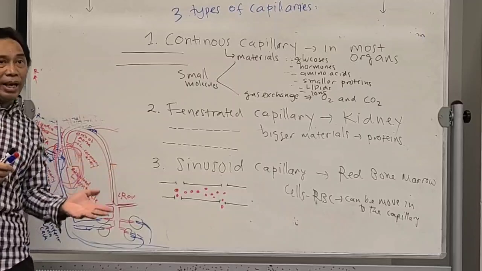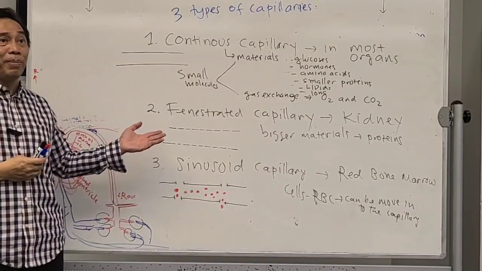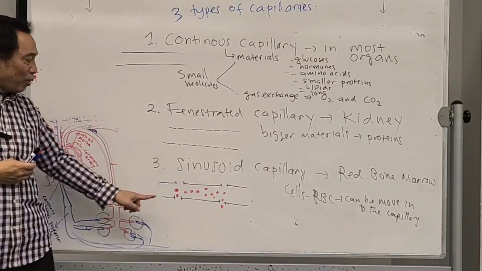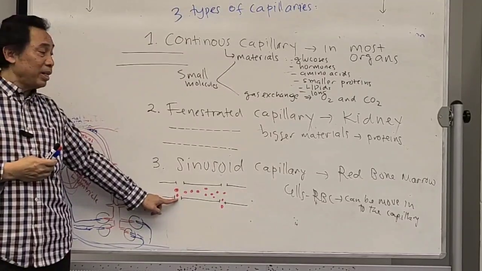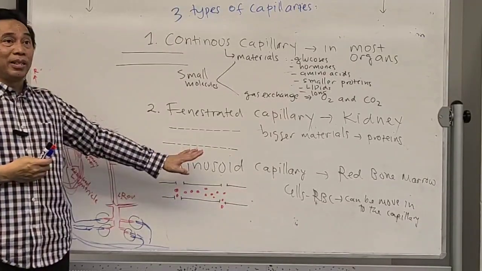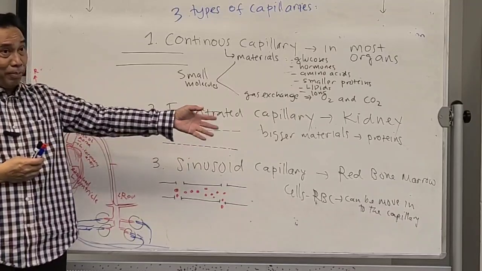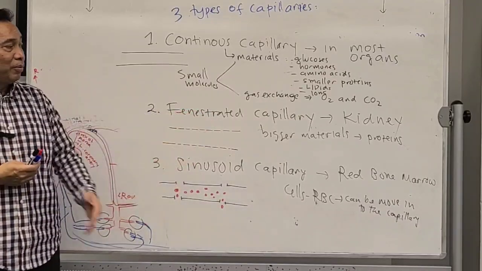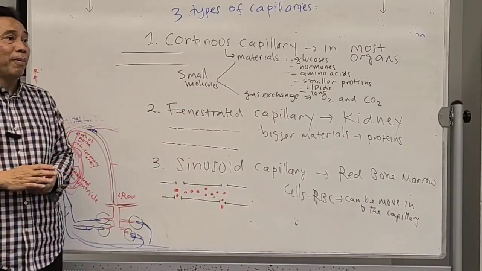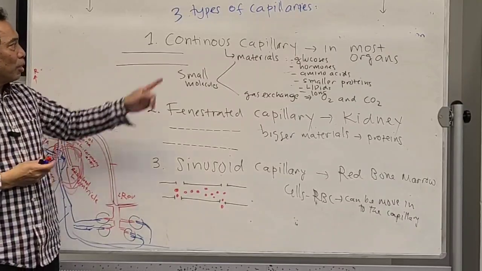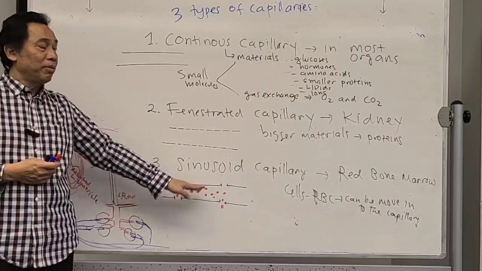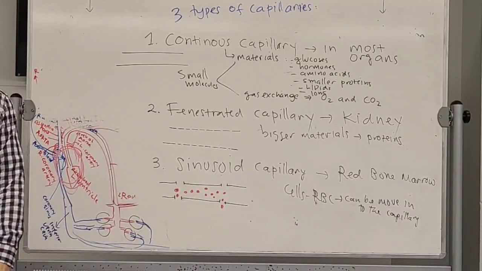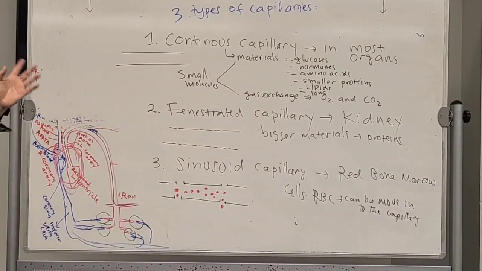Then they have to enter into the capillary, into the blood vessel. Therefore, it requires a bigger hole. This capillary is called the sinusoid capillary. It is present in a very special place, which is the red bone marrow. Okay, so again, most organs have continuous, kidney has fenestrated, red bone marrow has sinusoid type of capillary. And it is based on what they exchange.